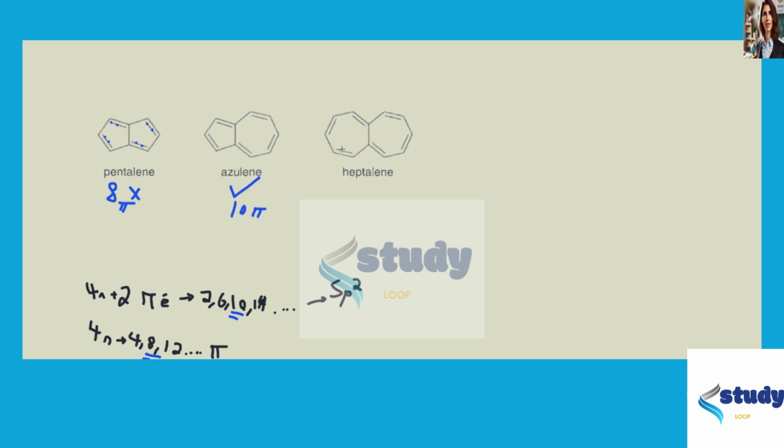Well, what about this last one? We have 2, 4, 6, 8, 10, 12 pi electrons. So this also falls into the anti-aromatic rule, so this is highly unstable.